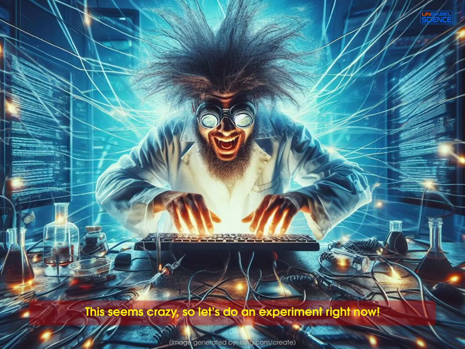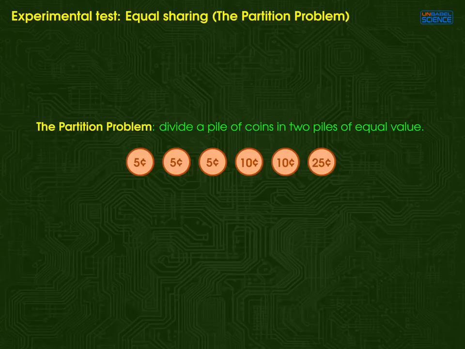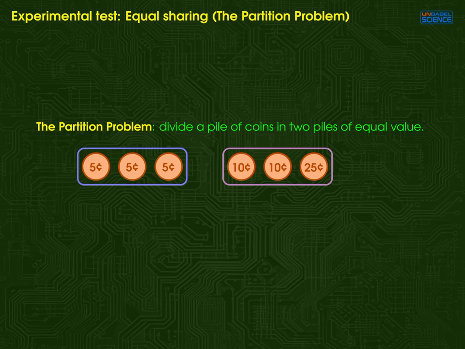The experiment involves the partition problem. The partition problem is the following. You have a pile of coins and you have to divide it into piles of equal value. For example, this is not a fair partition, but this partition is fair.